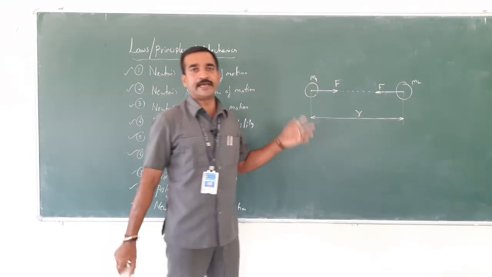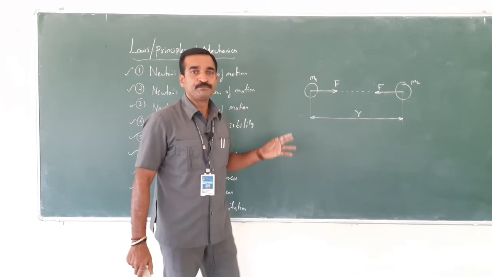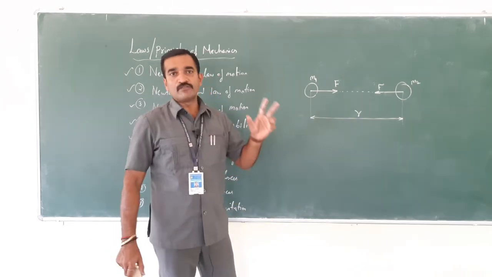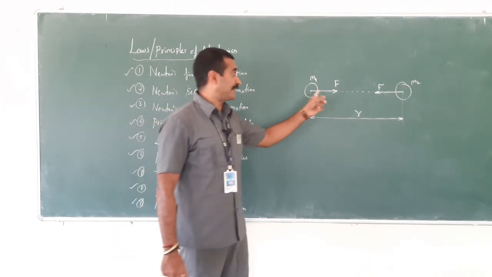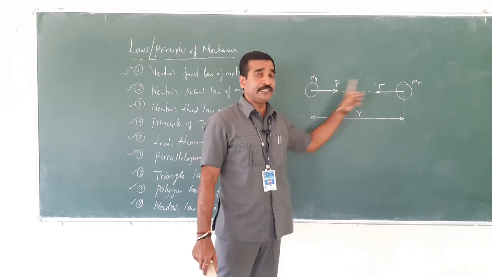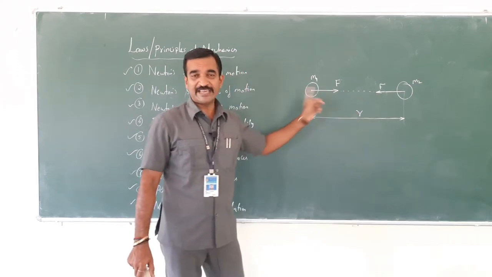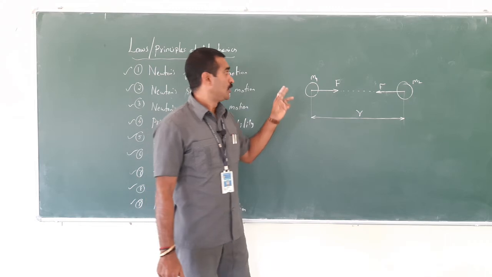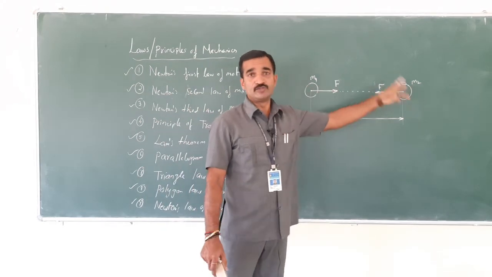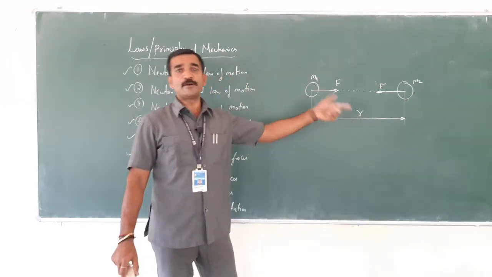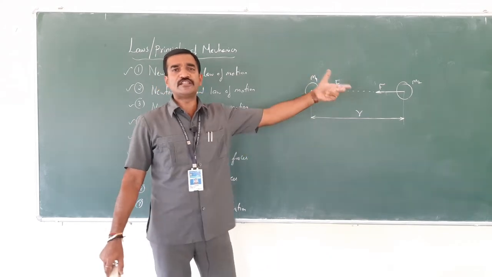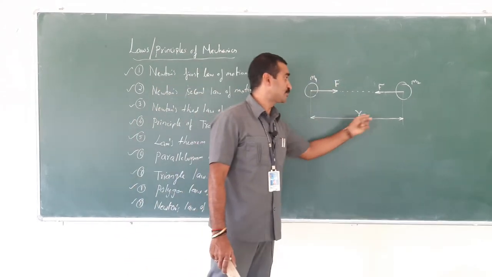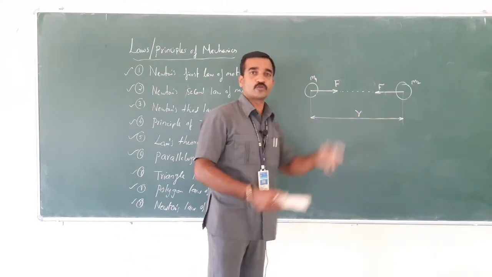Right. Let me just repeat the definition once again. Newton's law of gravitation says that the force of attraction between two bodies is directly proportional to their masses m1, m2, and inversely proportional to the square of the distance between them. So the distance between the two is r, therefore r square.